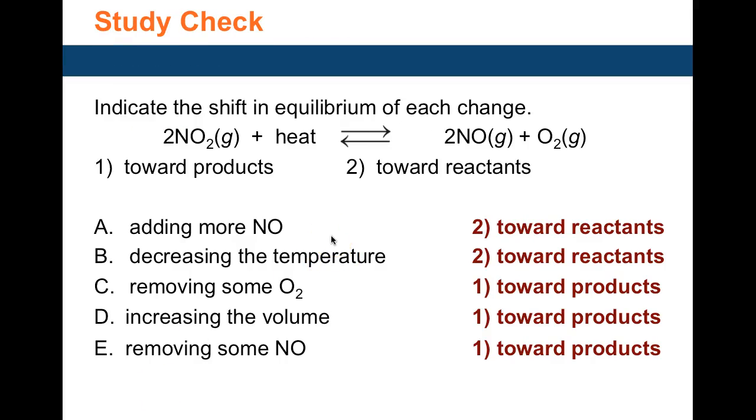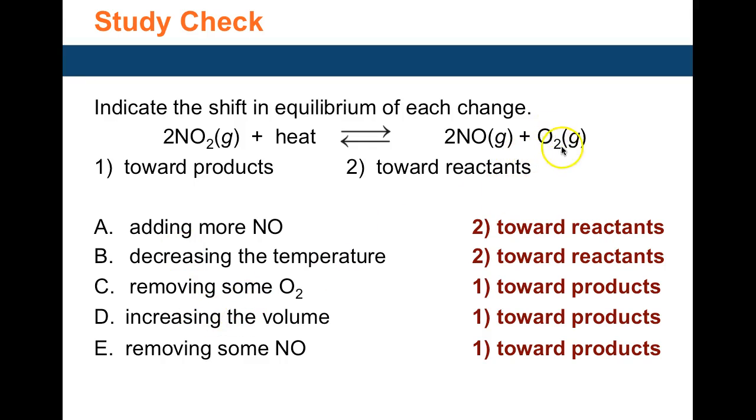Now indicate the shift in equilibrium for each change. This is endothermic, and it forms nitric oxide and oxygen, nitrogen dioxide breaking up to form nitric oxide and oxygen. Adding more product is going to go towards the reactants. Decreasing the temperature, so removing heat, is going to make it go towards the reactants.